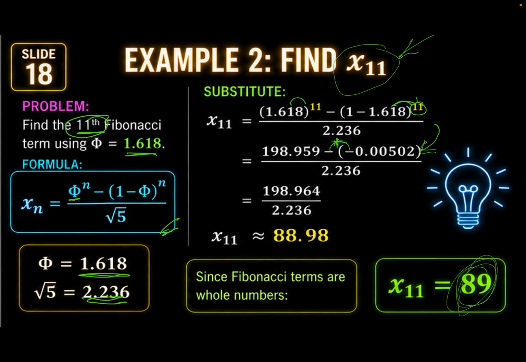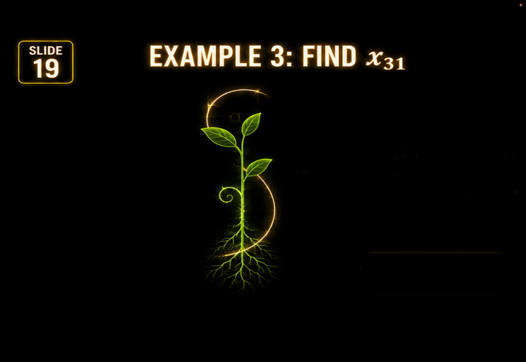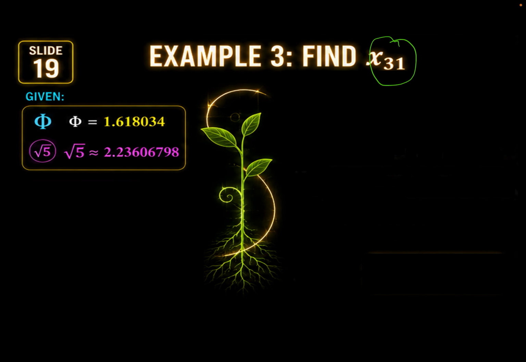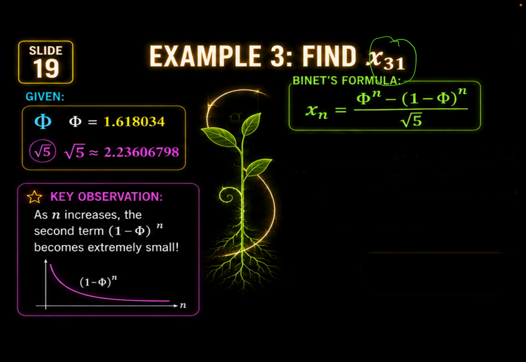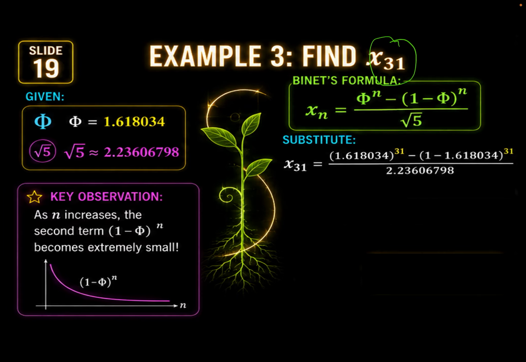Again, bakit siya nakuha ng tama? Dahil mas maliit pa lang yung number na ginagamit natin. Again, kapag mas malaking term na ang hinahanap natin, kagaya nito, 31, gamitin mo na lahat ng decimal number sa golden ratio. Okay? O, sige po, ito muna. Try ko lang po muna ito. Para mahanap yung 31st term using the Binet's formula, ganun din po, gagamitin ko po lahat ng mga decimal, then raise ko po sa 31 yan, minus 1, minus yung lahat ng decimal, raised to 31 ulit, square root of 5.